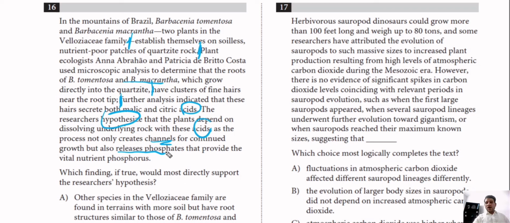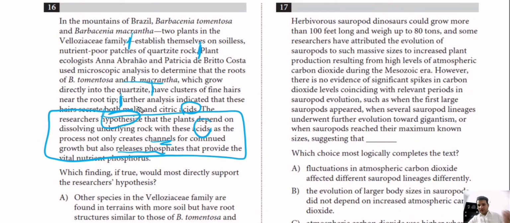So now, after identifying the hypothesis, I can paraphrase it in my own words to create what we call a test phrase. The hypothesis is that those plants can secrete some acids for 2 things. The first thing is to create some channels, and a very important thing also is to release the phosphates that are very important for the growth of the 2 plants.